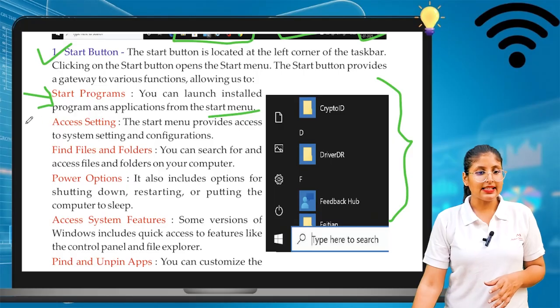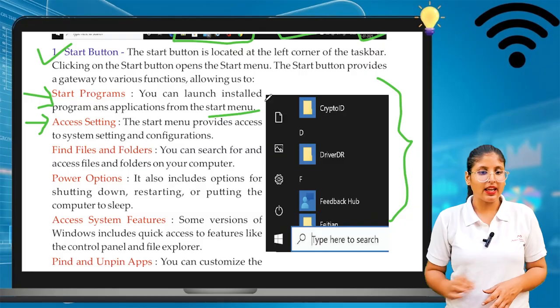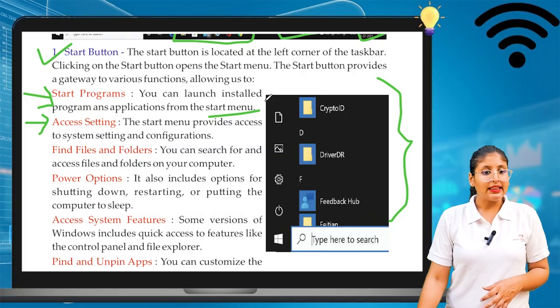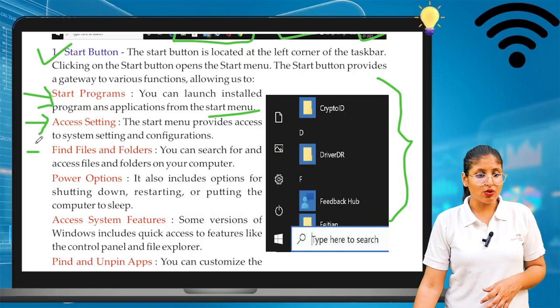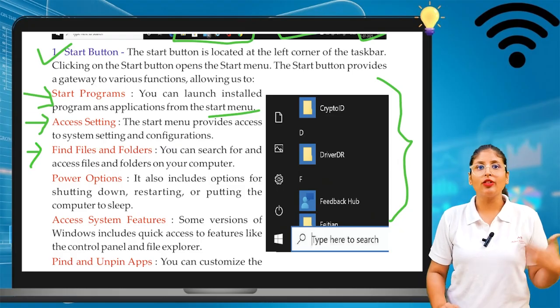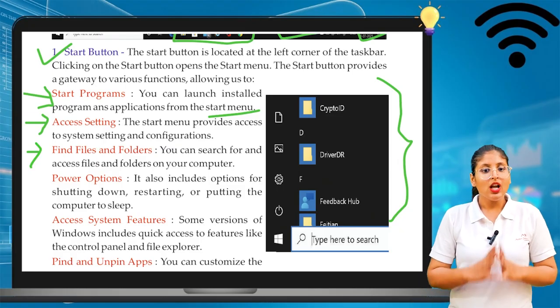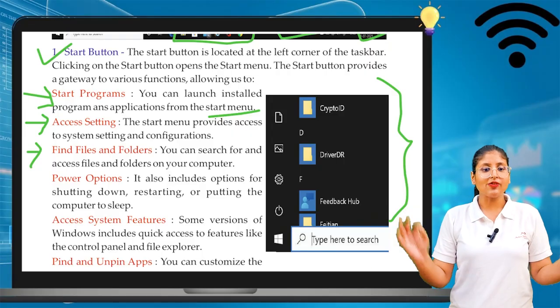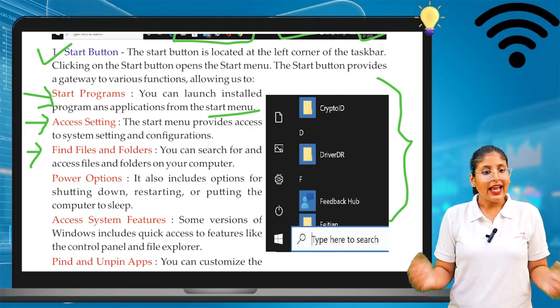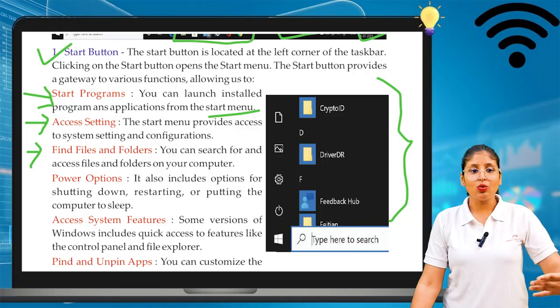Next is access settings. The start menu provides access to the system settings and configurations. Next is find files and folders. So if you want to find any file or folder, you can type in the search bar. You can search for any file and folder on your computer. So these are the things that we can do with the start button.